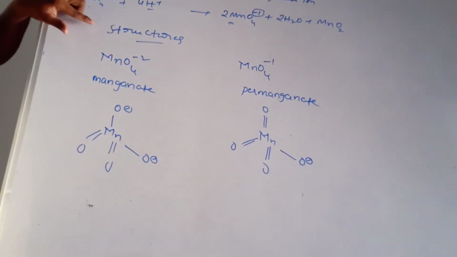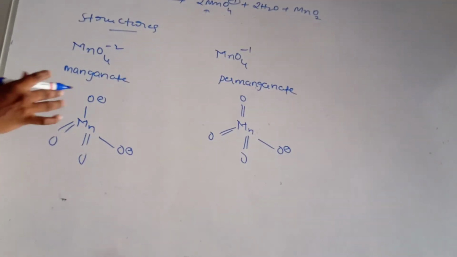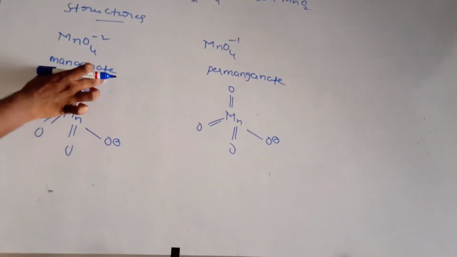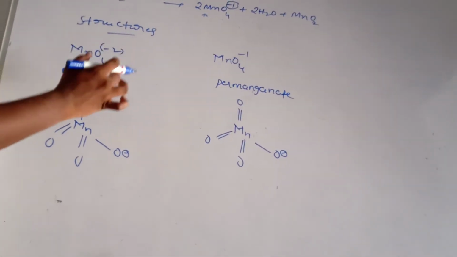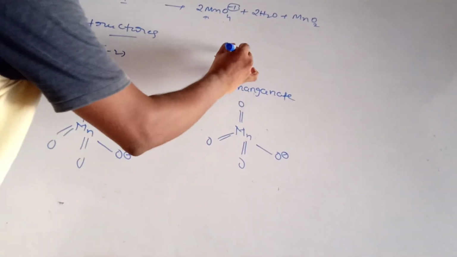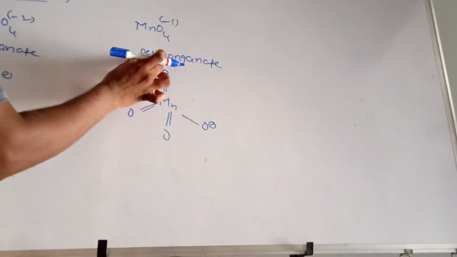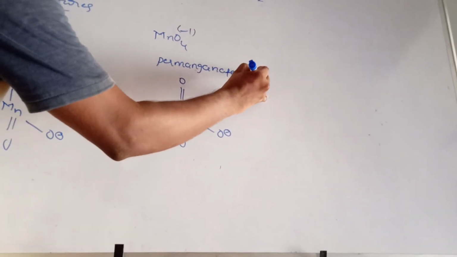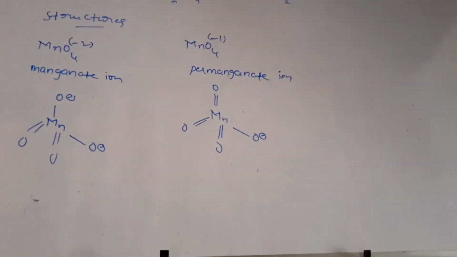Structures. MnO4 power -2 is manganate. The charge is -2. See the difference, students. MnO4 power -1, -1 is there on what? Permanganate ion. Structure: tetrahedral.